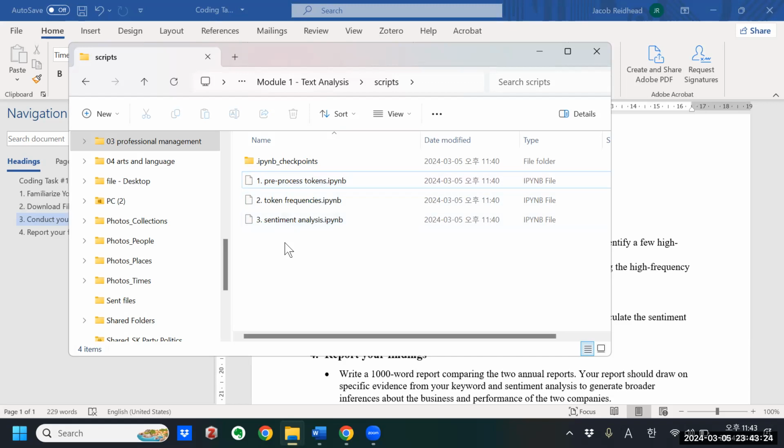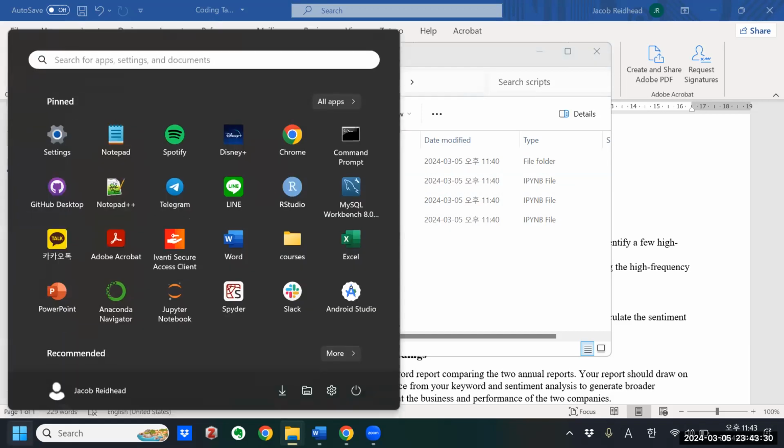So to do this, we don't open the file from Windows Explorer or Mac Finder. You need to go to open your Jupyter Notebook.